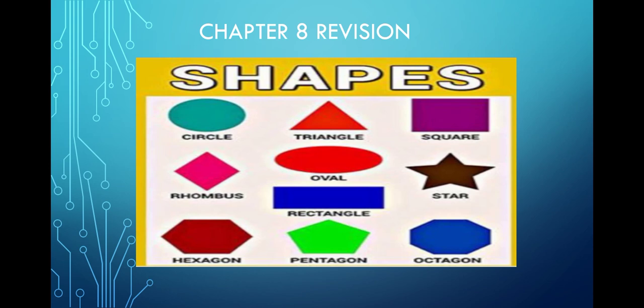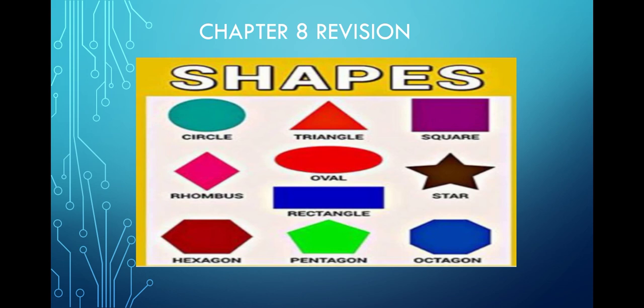In class 1, we learned about different shapes like circle, triangle and square. In class 2, we are going to learn some more things like straight lines, curved lines, horizontal lines, sleeping lines, standing lines. Then cone, cube, and cuboid, all these shapes we are going to learn. All right, so let us start.